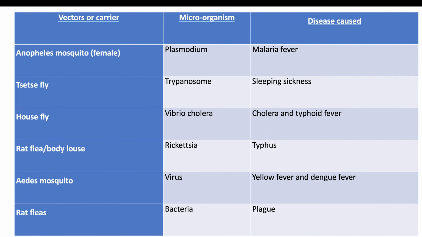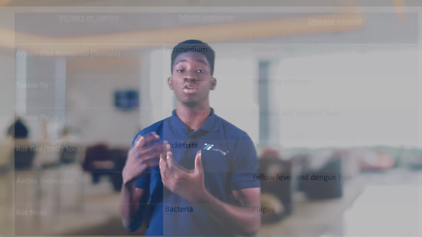So that is that about biological method of carrying microorganisms. So we've listed some insect vectors that carry microorganisms, which we call pathogens, that can cause diseases. They carry those pathogens in them, the pathogens multiply, then they infect a healthy person, then cause diseases in that healthy person. Now, let's talk about pathogenic microorganisms.